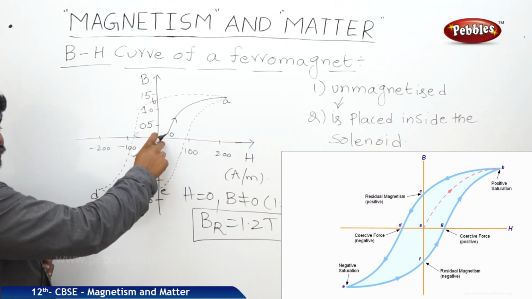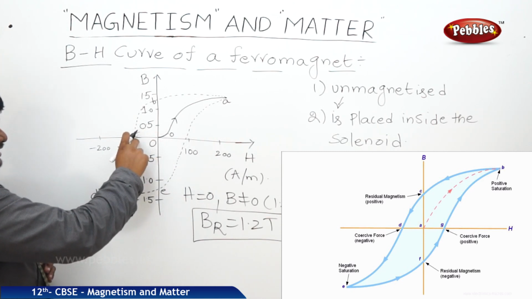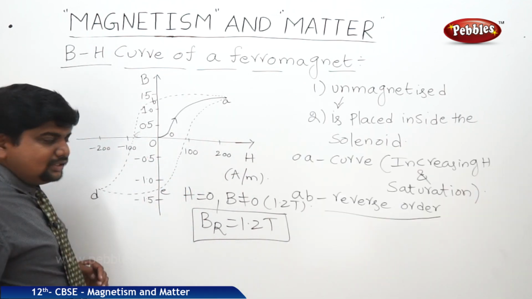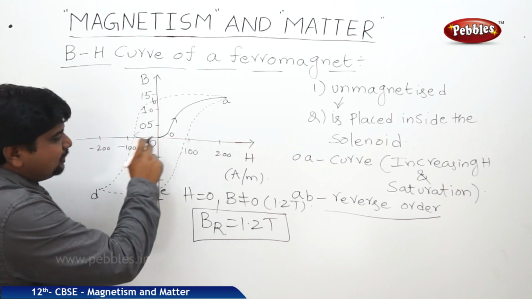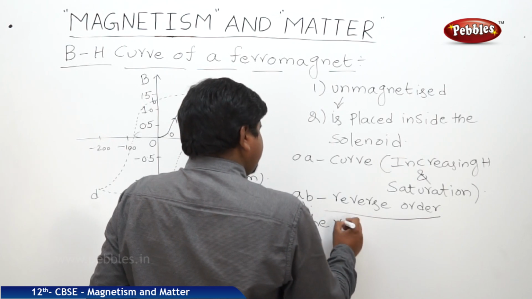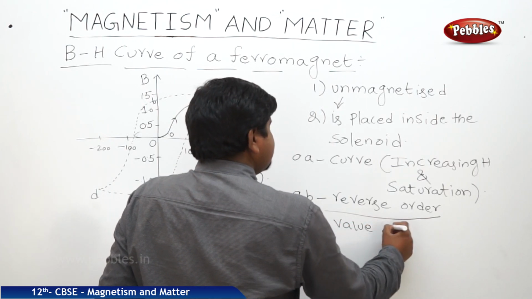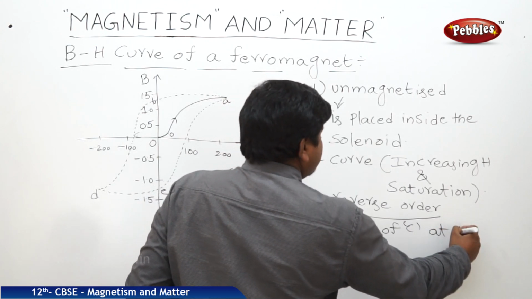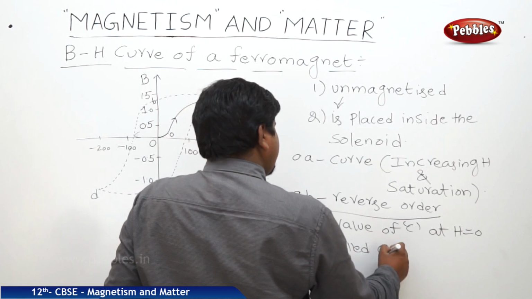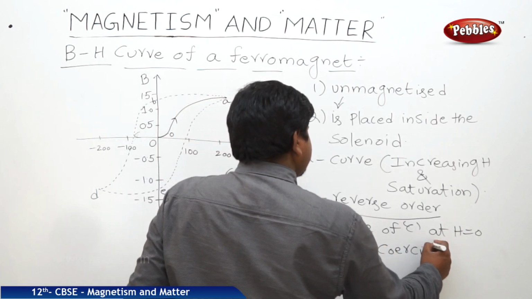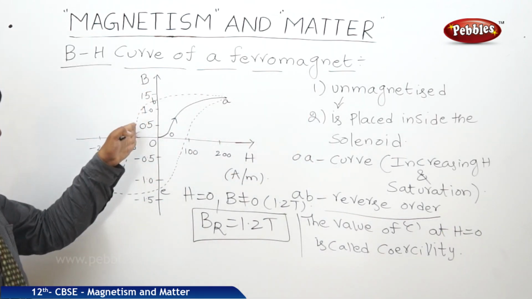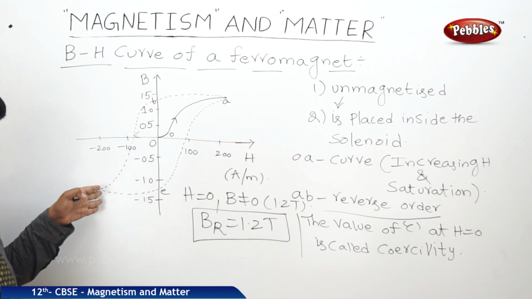At B equal to 0, you can expect a value at C. This value lies between 0 and minus 100. The value of H at C, where B is equal to 0, is called coercivity. Then it slows down, crosses minus 100, and reaches D.